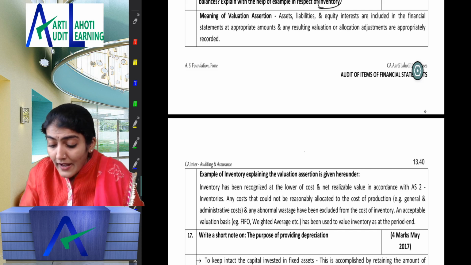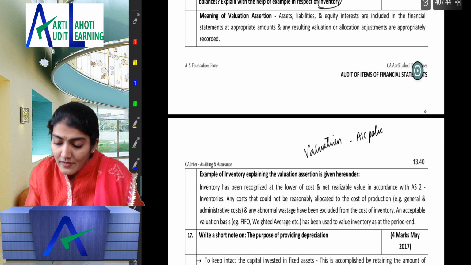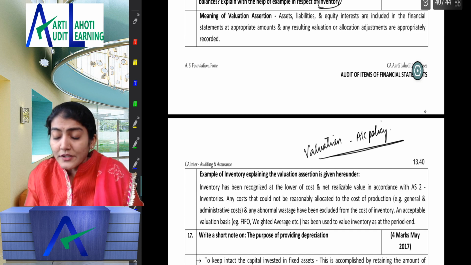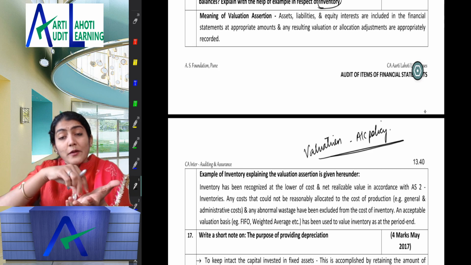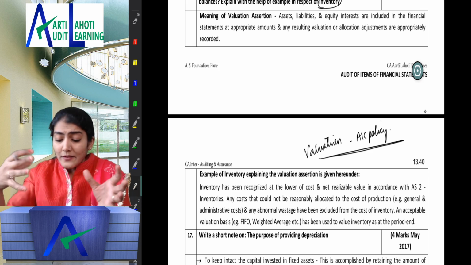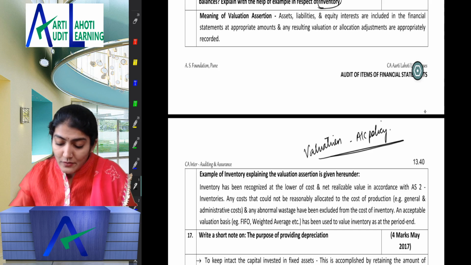Right, so any valuation which I need to check, you keep it as a thumb rule in your mind that you need to check the accounting policy. Right, any valuation, what I need to check is the accounting policy. And we said, no, it's valuation and allocation. Right, so any corresponding expenditure, whether it has been correctly charged to the profit and loss account.